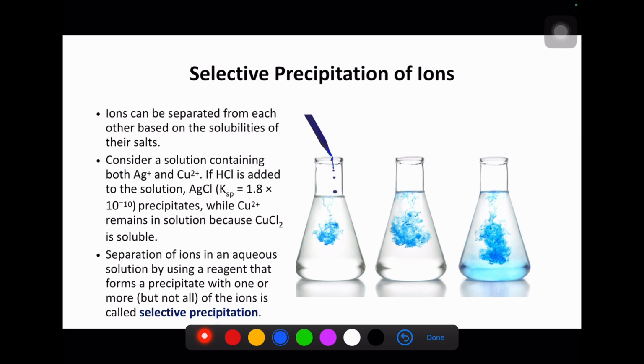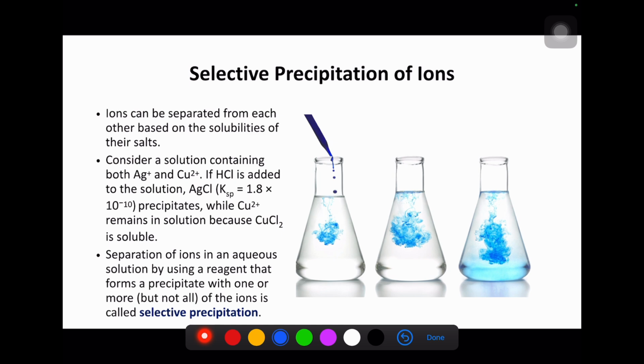If HCl is added to the solution, AgCl, with Ksp equal to 1.8 times 10 to the power of negative 10, precipitates, while Cu2+ remains in the solution because CuCl2 is soluble. Separation of ions in aqueous solution by using a reagent that forms a precipitate with one or more but not all of the ions is called selective precipitation.